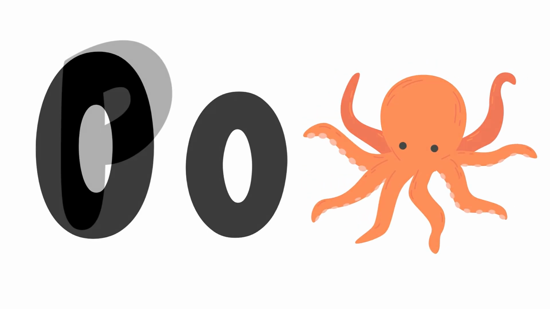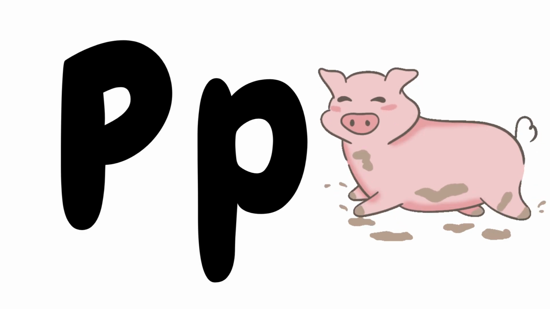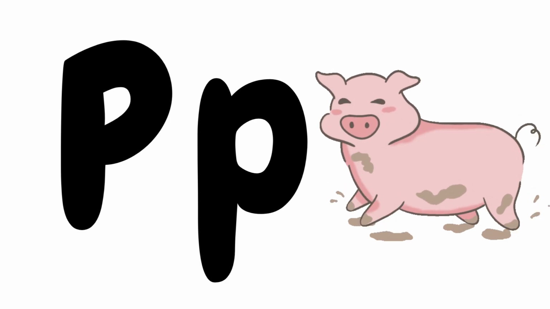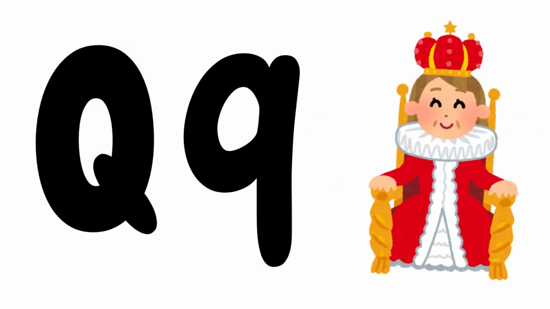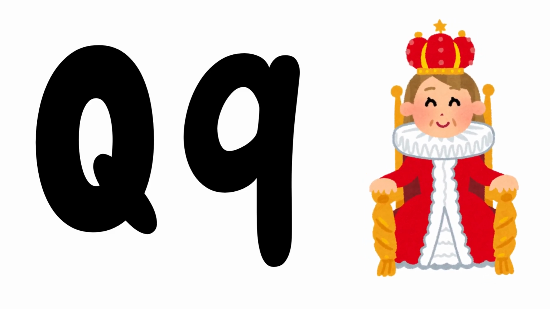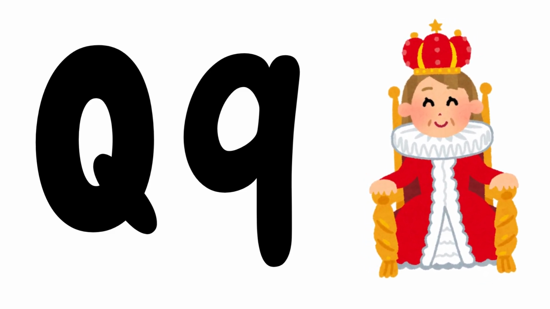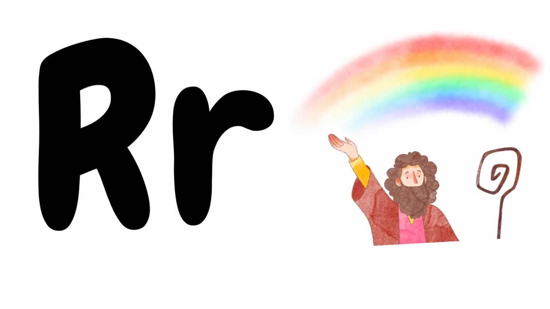Octopus. Big P, small p. P is for pig. Pig. Big Q, small q. Q is for queen. Queen. Big R, small r. R is for rainbow.